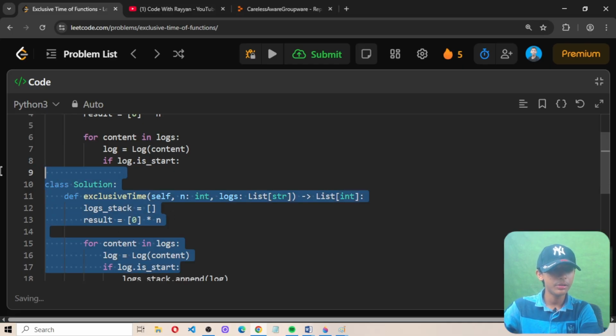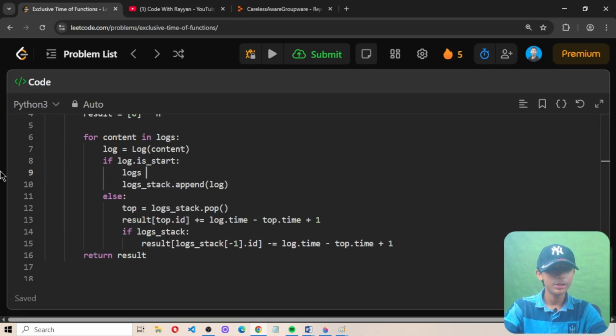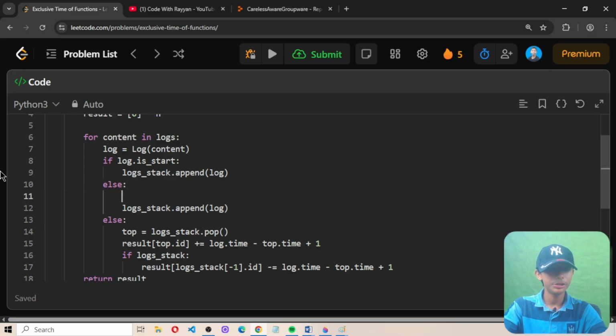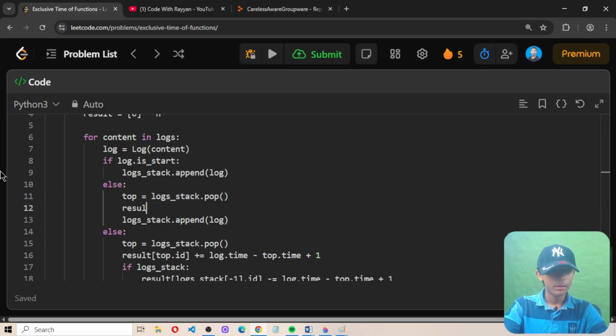Now when we do this, we only want to work with the stack. We append, which means we merge the log into the stack. Else, define top equals to stack.pop(). Then result[top.id] plus equals log.time minus top.time plus 1.